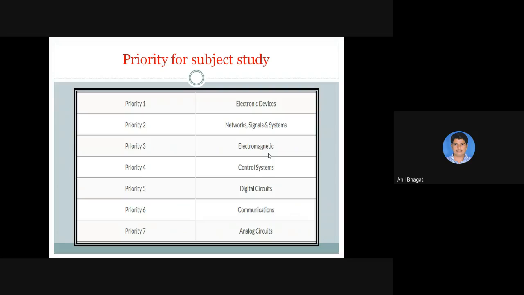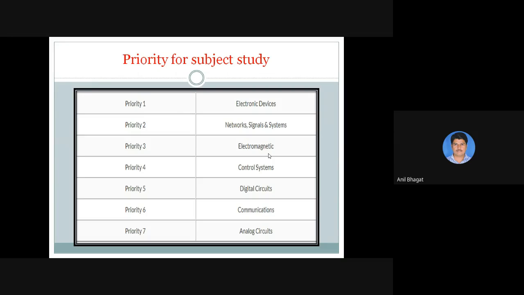Now the priority for subject study. How will you prepare for the GATE exam? The priority was also given in one of the very popular GATE classes. The first priority is always given to EDC. Second, network and signal systems. Third, electromagnetics. Fourth, control system. Fifth, digital circuit. Sixth, communication. And the last one is analog circuit.